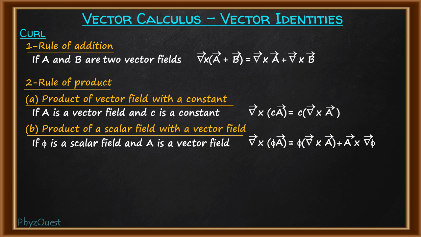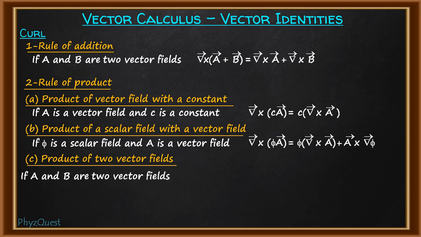Now the third rule is the product of two vector fields. If we have two vector fields A and B, a product of two vector fields producing a vector field is only possible when their cross product is taken. So when the curl operation acts on the cross product of A and B, that is del cross A cross B, it is very much similar to the vector triple product.